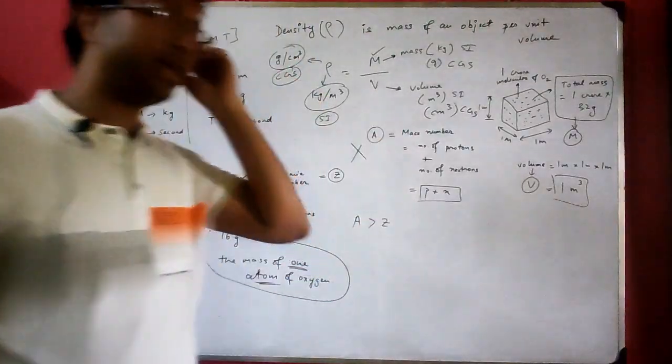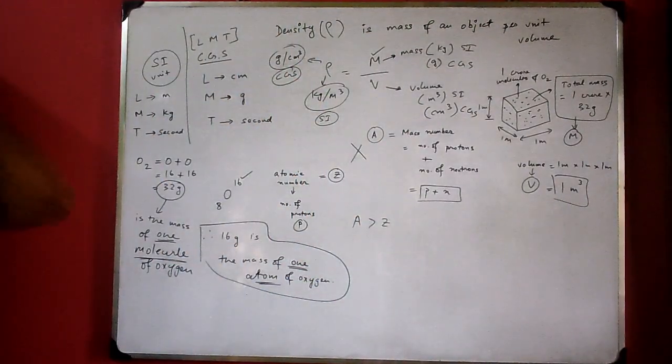So solids have highest density, less than that is liquid, and less than that is gases. Okay, so I'm rubbing the board.